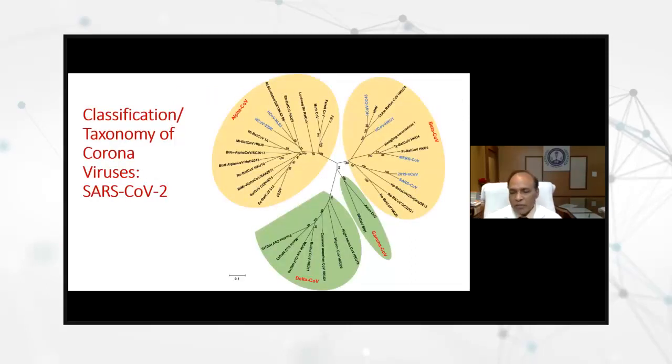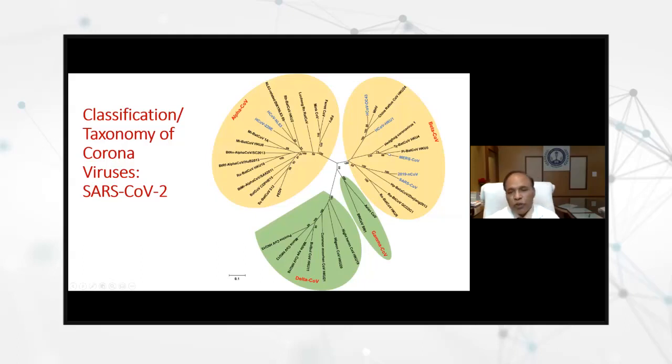Now, as I said, there are about 39 viruses, but I would like your attention here. There are alpha, beta, and so on. Coronaviridae is the family, and these are the subfamilies: alpha Coronaviridae, then beta Coronaviridae, gamma and delta. This coronavirus belongs here. You can see SARS and then the 2019 coronavirus. So this belongs to the beta subfamily of the Coronaviridae.